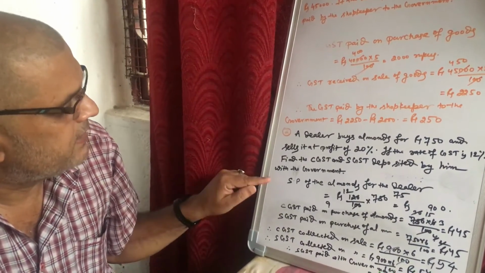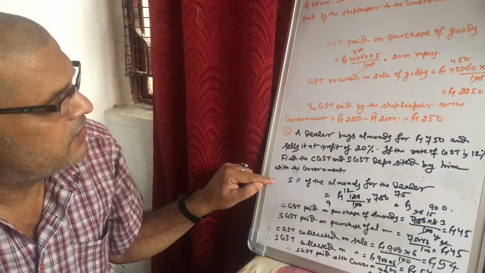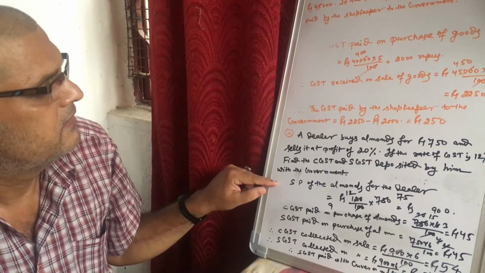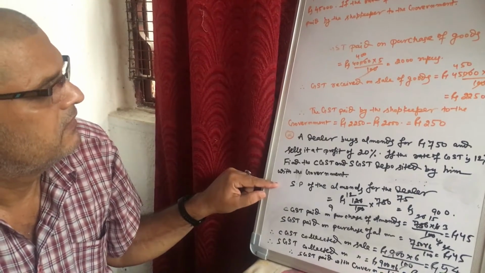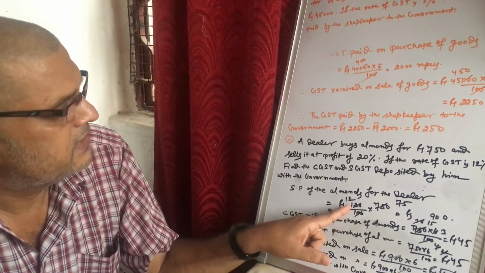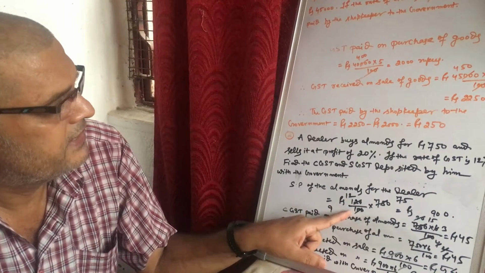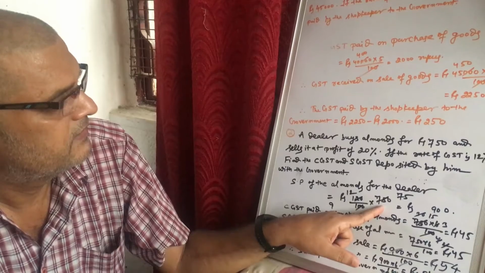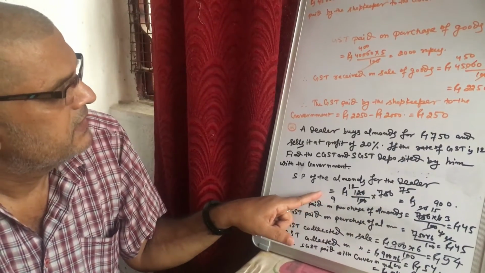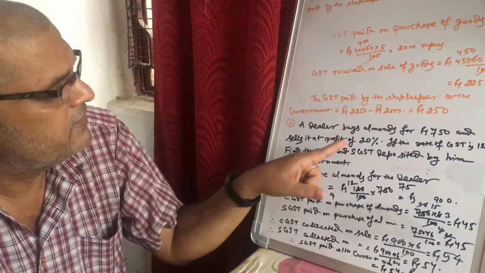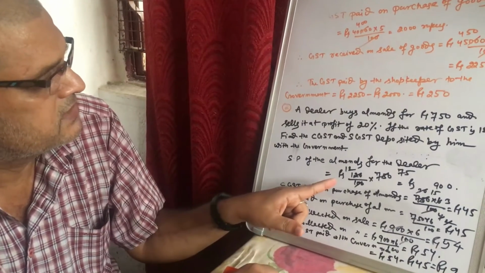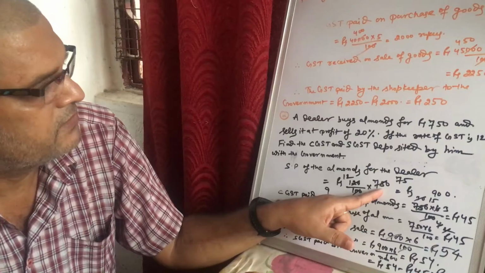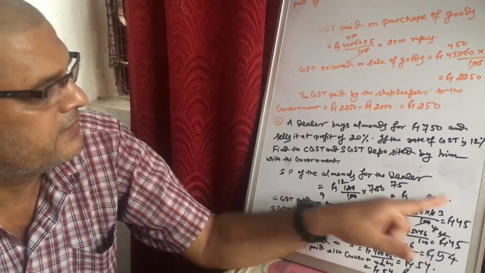So I have to find out the selling price of the almonds for the dealer. Selling price is 120 by 100 into 750, because he is selling the goods at a profit of 20%. This will be equal to 900.